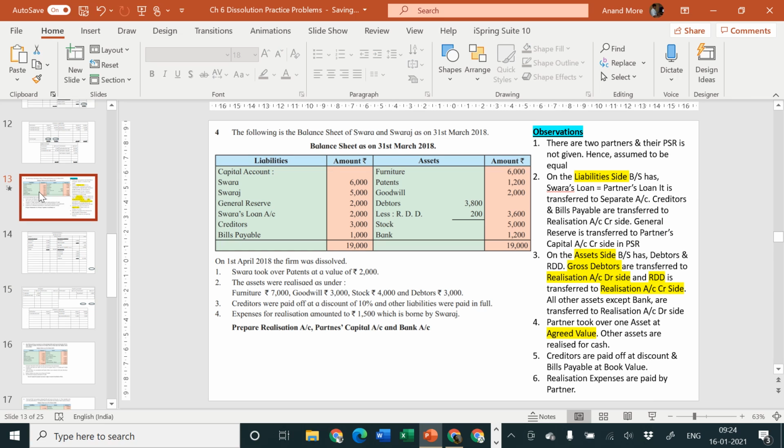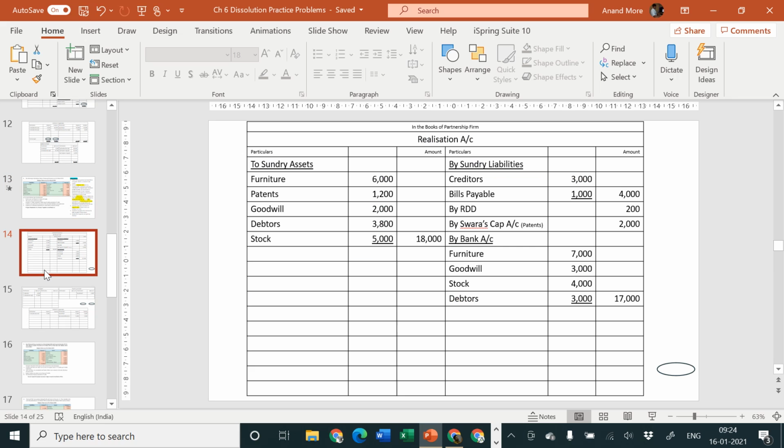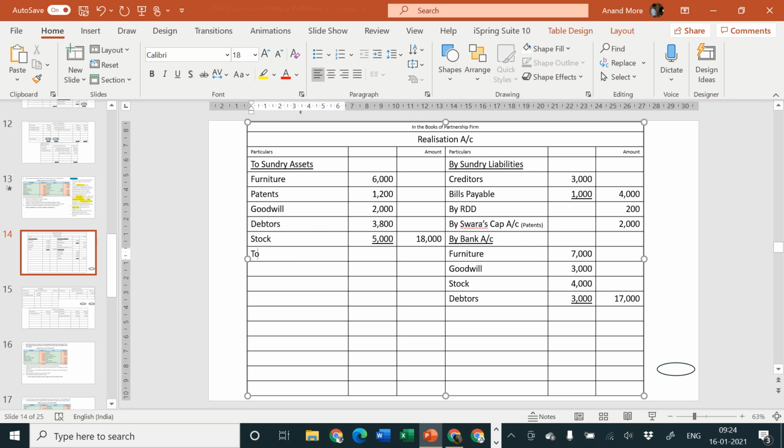Creditors were paid off at a discount of 10% and other liabilities were paid in full. So instead of 3,000 we are going to give 2,700. Realization account debit side to bank account, because creditors are not staying in their own account, they are already transferred to realization account. So we'll consider realization account debit side creditors and bills payable. Creditors are paid with 10% discount, that means 2,700.